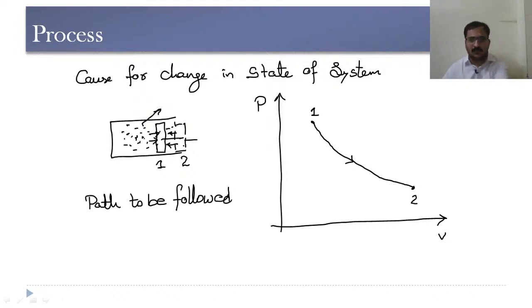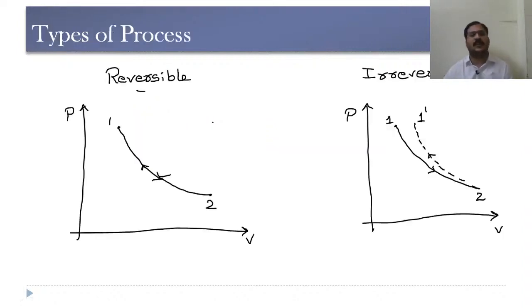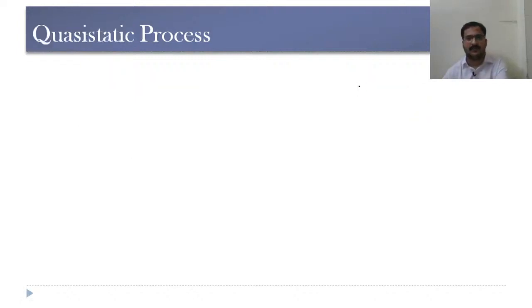Now if the piston is moving back from 2 to 1 position, you can't reach the same initial position because there might be some losses due to friction and some heat loss to the surroundings and some magnetic hysteresis. All these come into the picture, and as a result of that, the processes that are going to happen are irreversible here. So all natural processes that are existing in nature are irreversible. Try to remember that condition.